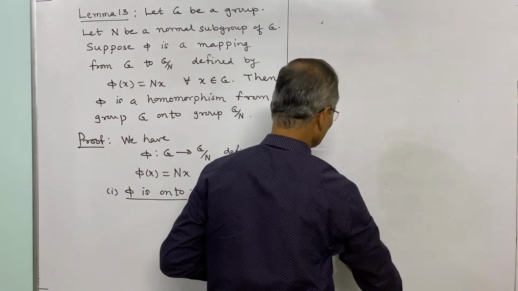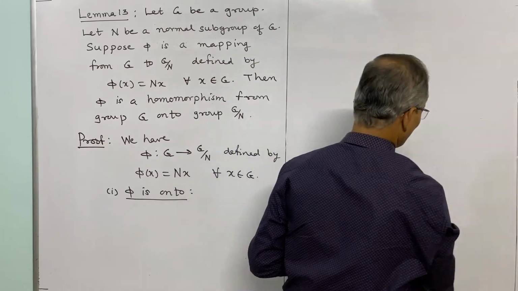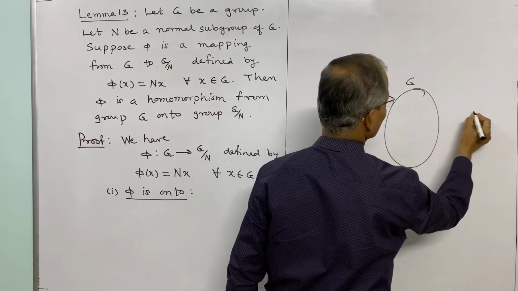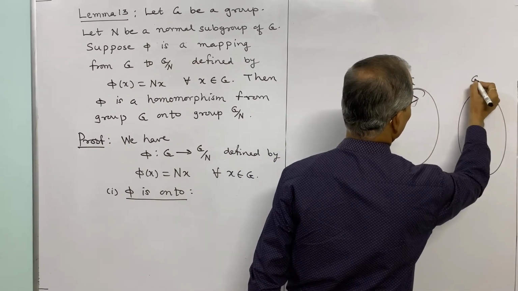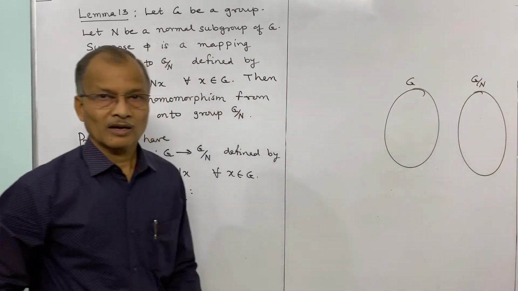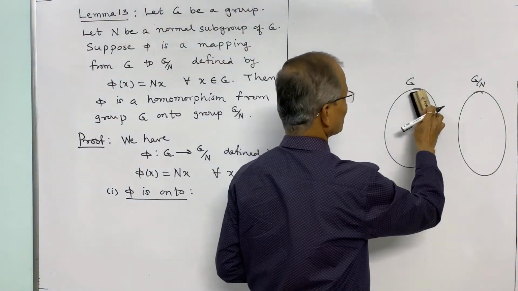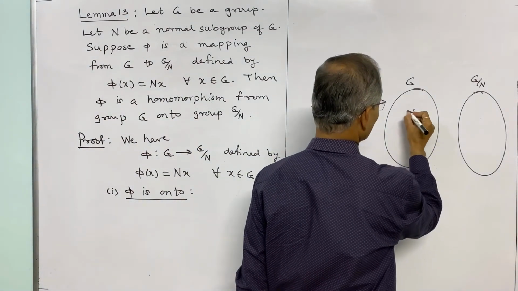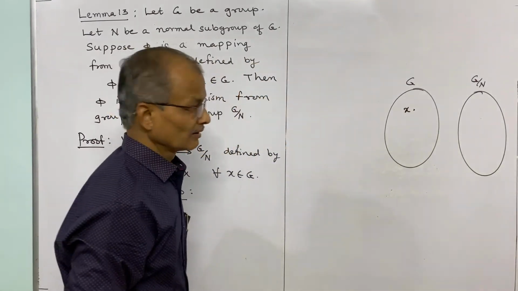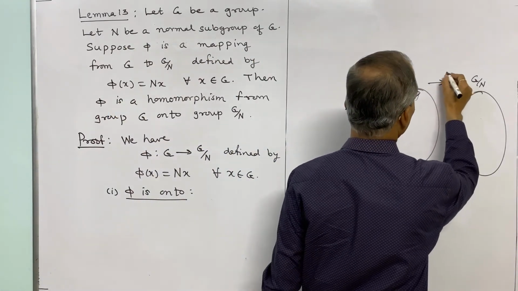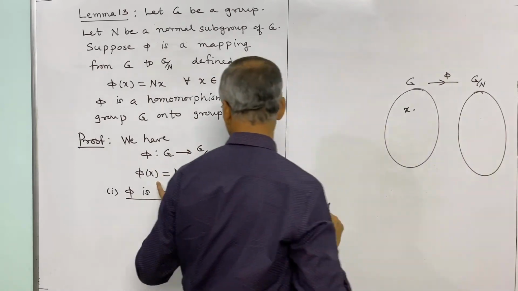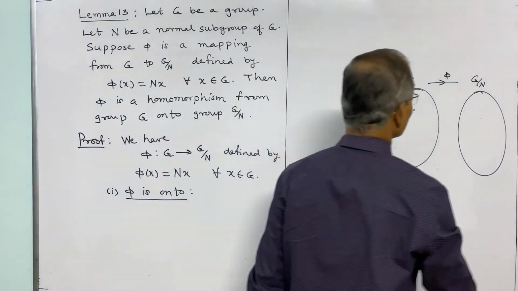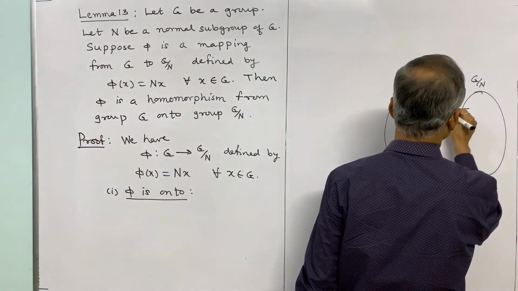Here the mapping is from G to G by N, and that means, suppose this is group G and this we shall consider as group G by N, and the operation is the same between these two groups. And if x is an element here, then its image is given by the definition phi of x is equal to Nx. Nx is the right coset of N in G. The x belongs to G, and this x is mapped to Nx.